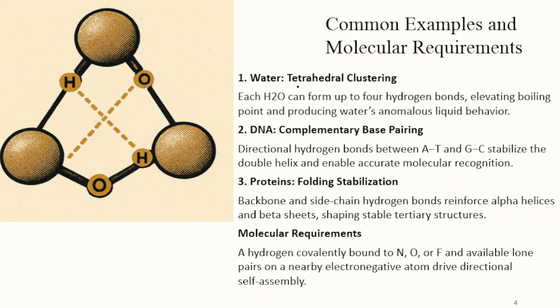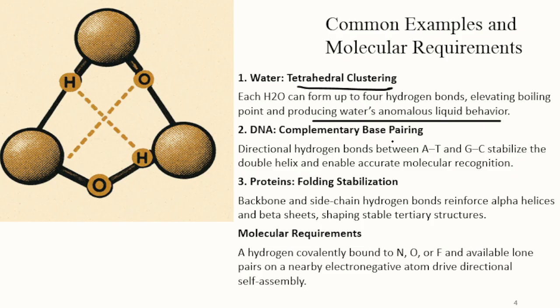Water has a tetrahedral clustering. So questions like why ice floats on water, or why water has the lowest density at 4 degrees Celsius, all that is because of the hydrogen bonding which is present in water. Each water can form up to 4 hydrogen bonds, elevating boiling point and producing anomalous liquid behavior.